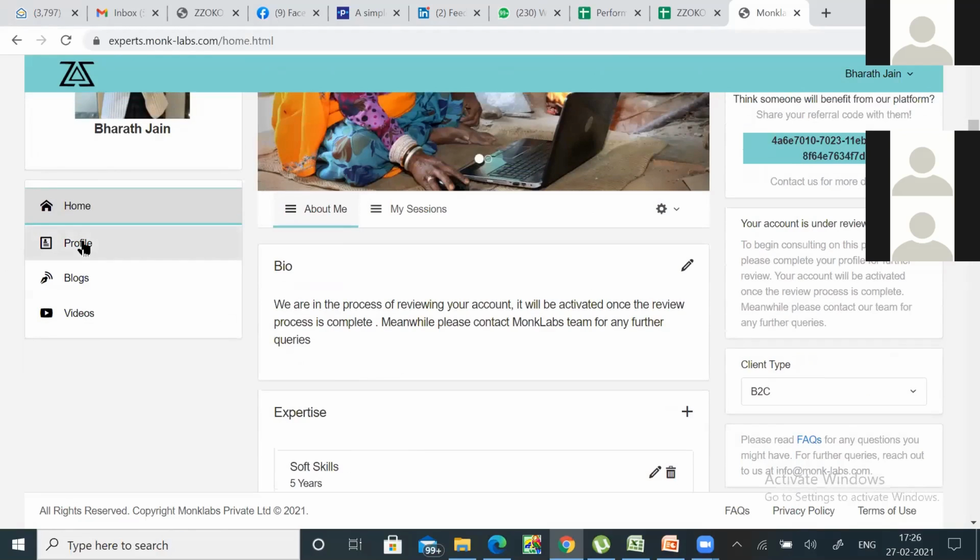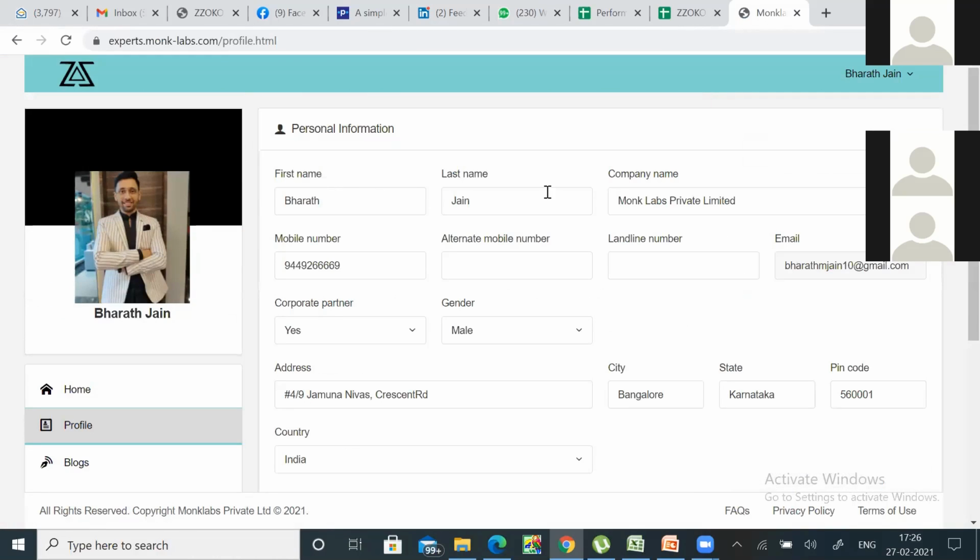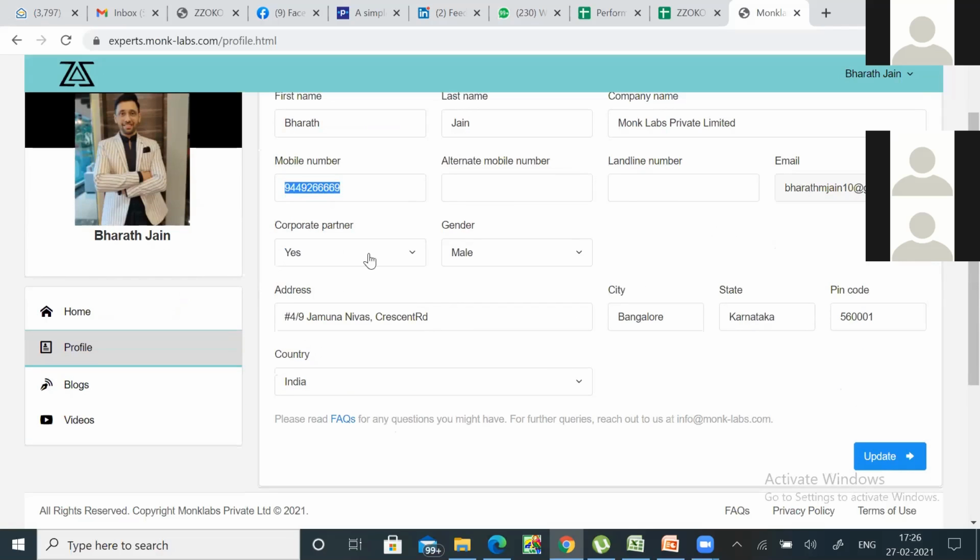The next thing is, let's go to the profile. Profile is very basic. You just put in your details: your first name, last name, company name, mobile number, alternate mobile number, email ID. There is also a corporate partner field, which at present you can ignore. There are some future plans with this, if we are tied up with some sort of corporate partner, but don't worry too much about this.